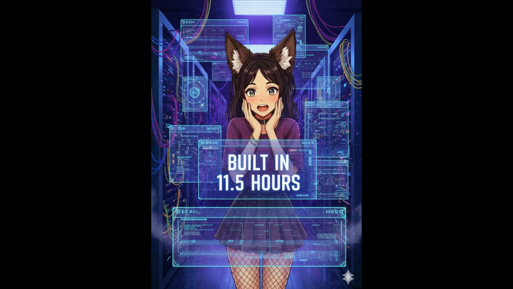MiMo version 2.5 and MiMo version 2.5-Pro come from Xiaomi's MiMo team. Both are fully open sourced under a permissive MIT license that explicitly allows commercial use, continued training, and fine-tuning. The Pro variant is the one that turns heads. 1.02 trillion total parameters, 42 billion active in a sparse MoE, hybrid attention architecture with interleaved sliding window and global attention, native multi-token prediction for dramatically faster output, and up to 1 million token context.